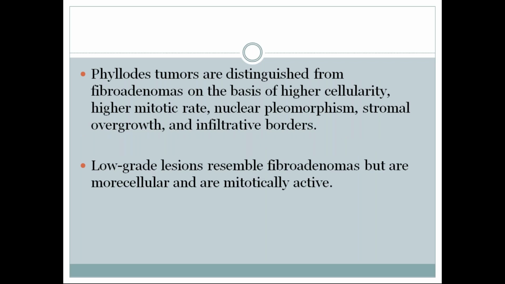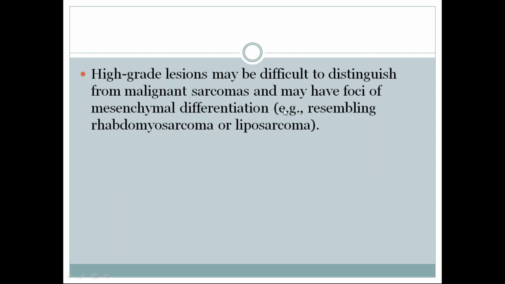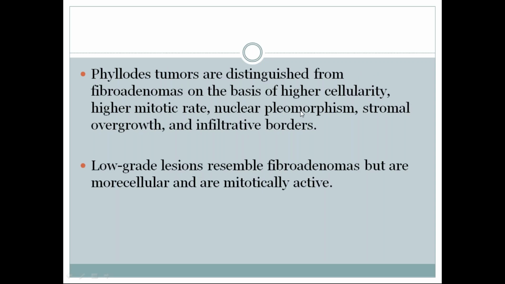Phyllodes tumors are distinguished from fibroadenomas on the basis of higher cellularity, higher mitotic rate, nuclear pleomorphism, stromal overgrowth, and infiltrative borders. These are all the distinguishing features of Phyllodes tumor from fibroadenoma.